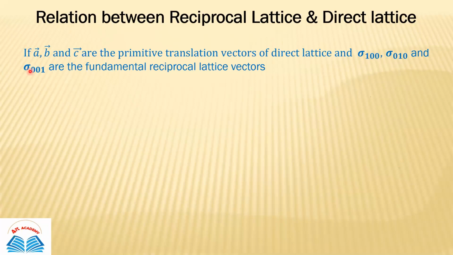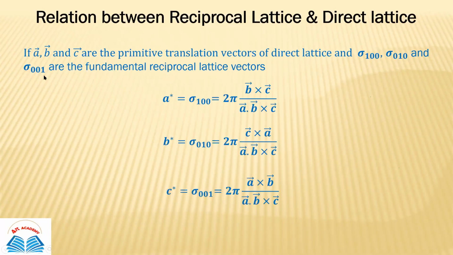In a similar way, we also have the fundamental translation vectors for the reciprocal system, represented as sigma 100, sigma 010, and sigma 001. And the mathematical relationship between these translation vectors is this.